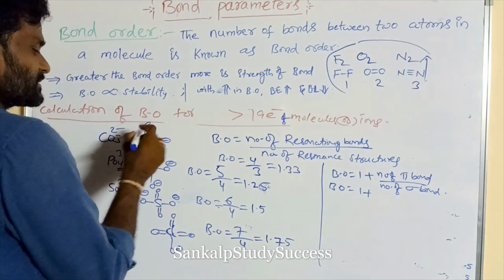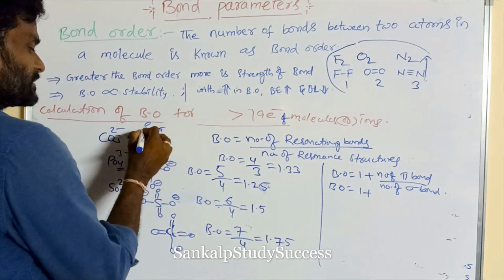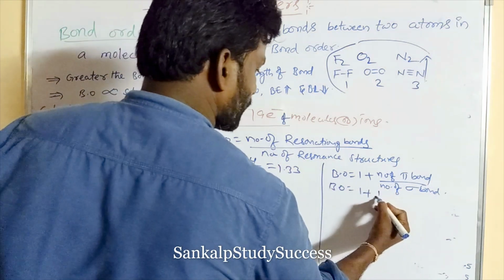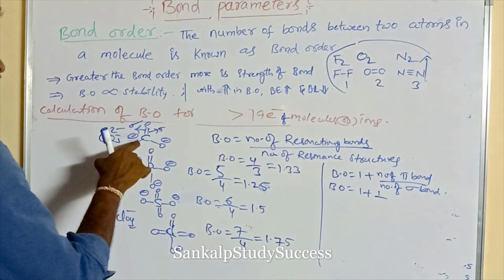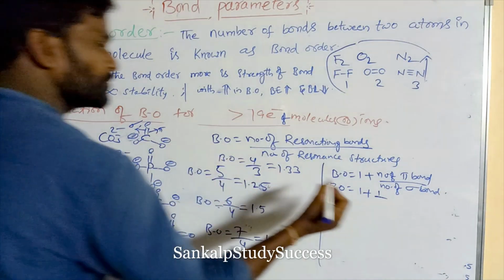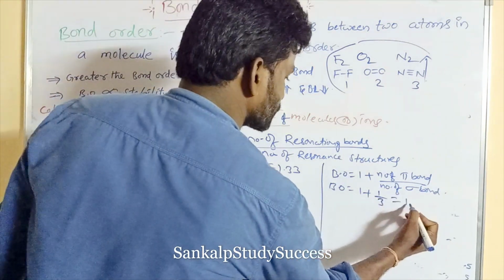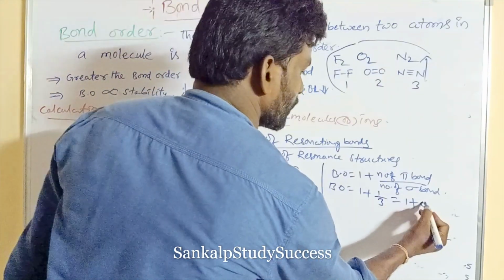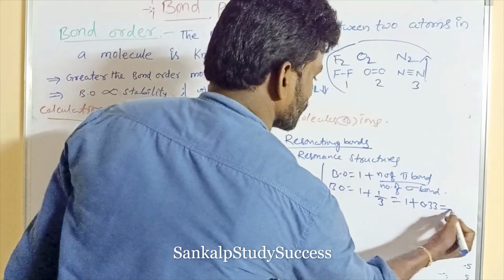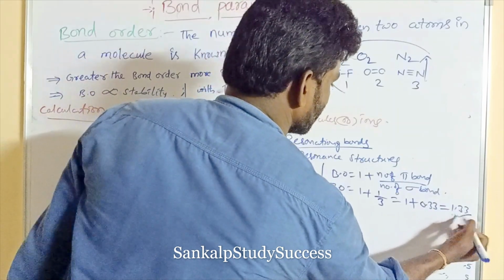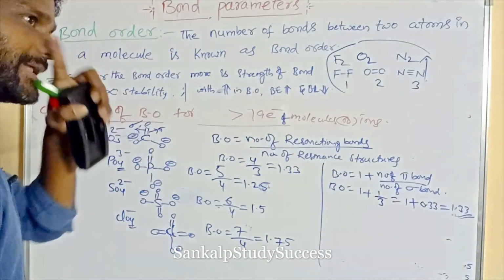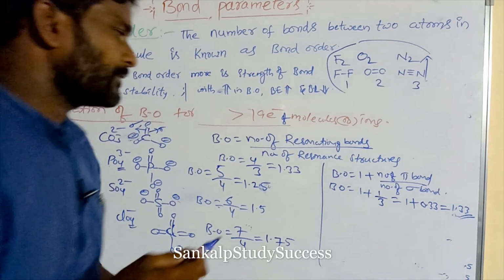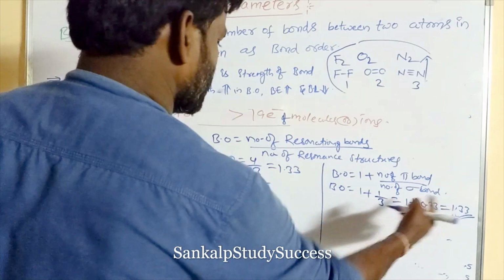So 1 pi bond by number of sigma bonds, 1, 2, 3. So 3. That means 1 plus 1 by 3, 0.333, so it is equal to 1.33. So its bond order is this.